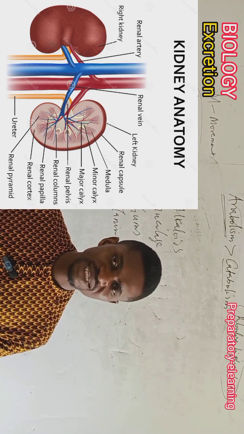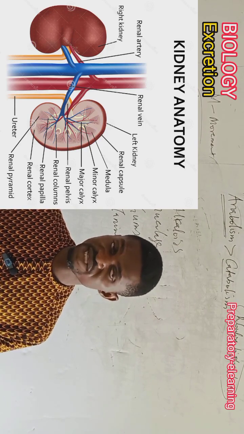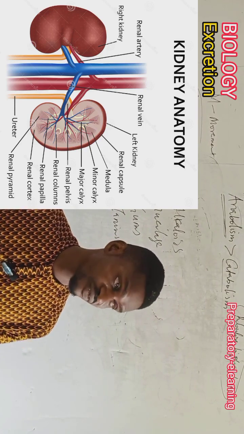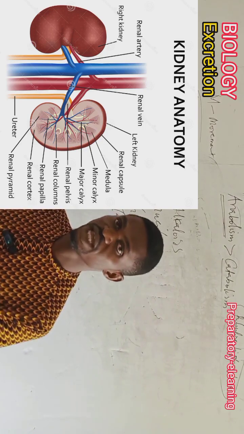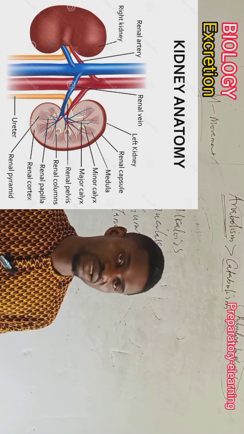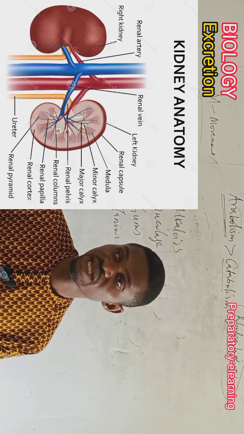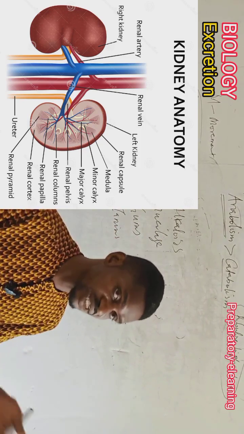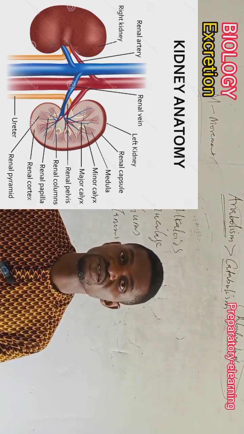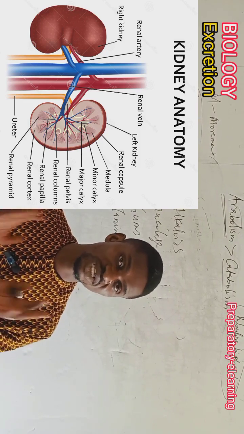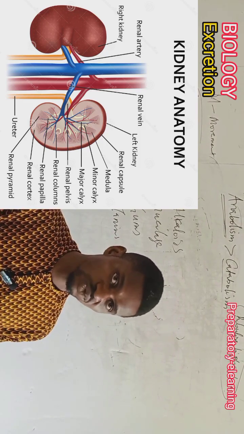Humans have two kidneys, but we can survive with one kidney, because there are a lot of cases where one kidney is faulty and you will have to live with one kidney. Some people even donate kidneys. Maybe you have a very loved one who has issues with both kidneys, and your two kidneys are very functional, you can decide to donate one. But if you donate that one, know that you have just one kidney left.